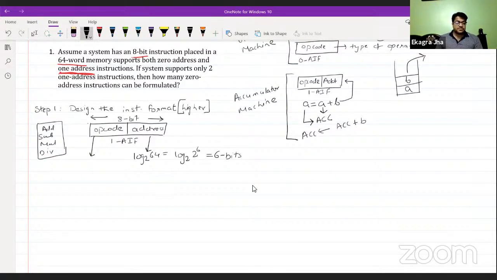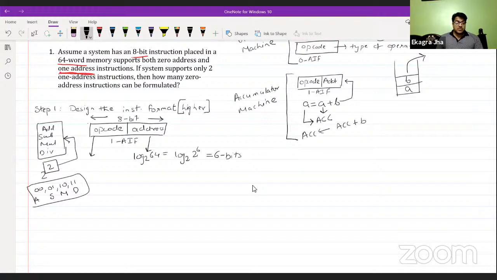You have 4, that means 2 to the power 2. 2 bits are more than enough to indicate these 4 operations. How? If you have 4 values, 2 bits means 00, 01, 10, and 11. So this could be add, subtract, multiply, and divide. So 4 operations are represented as a 2-bit representation. So 2 bits in the opcode are going to represent 4 operations in the instruction set. Okay. So if you have 32 instructions, 5 bits is the length of the opcode. This is how it is calculated.